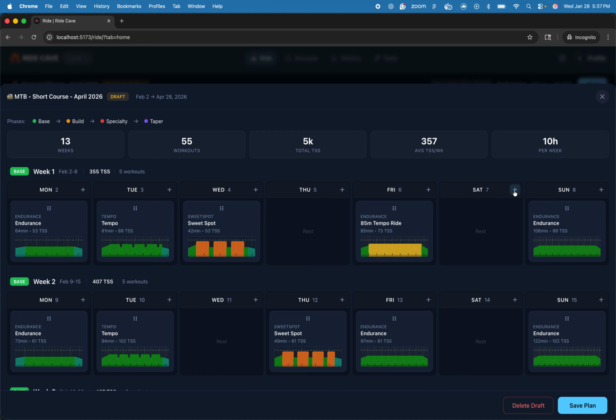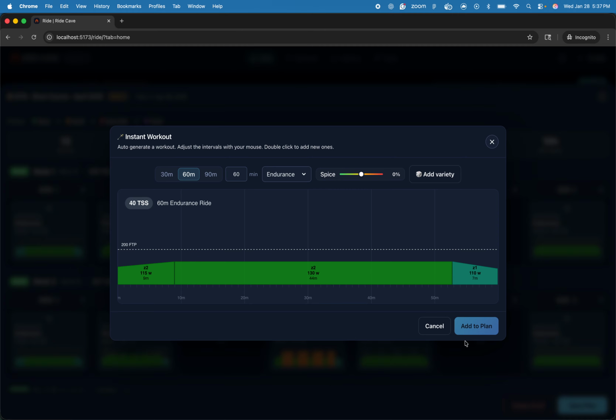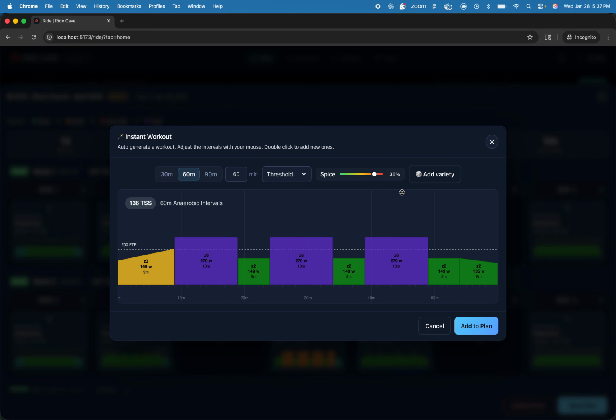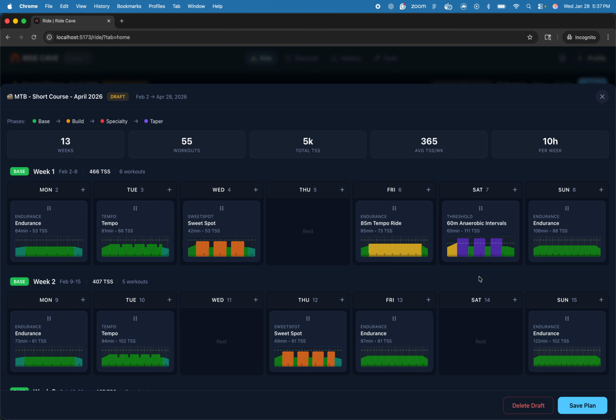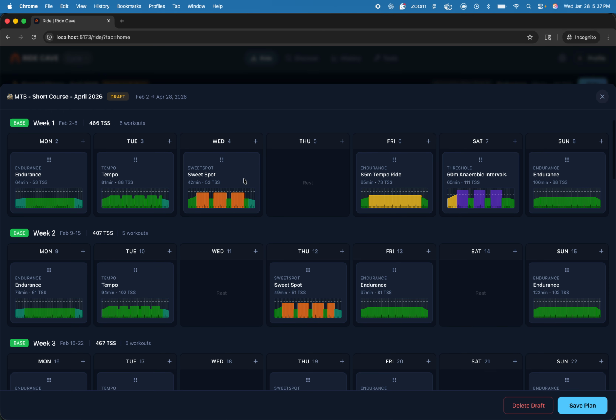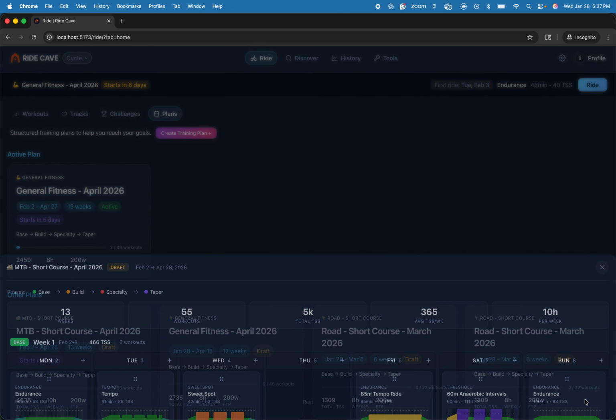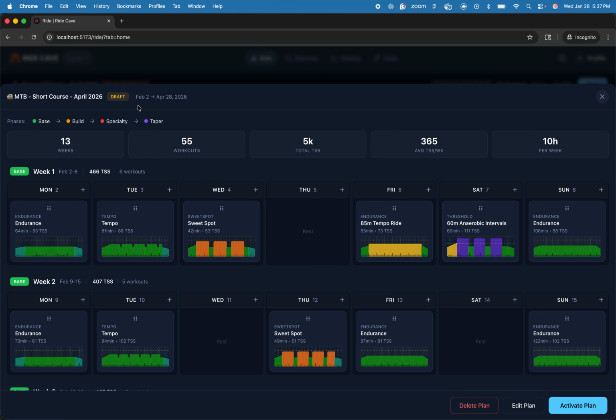You can add new ones. Let's say a week looks a little light. You might want to add something. Here, let's do threshold, and let's make it really spicy. And you can review the plan, and if it looks good, you hit save. And that plan is now saved. It's still in draft mode, but the plan has been stored and saved.